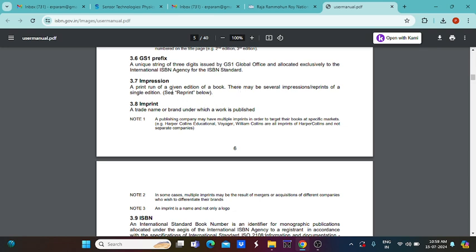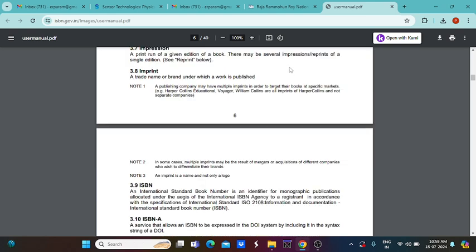Next is impression, a print run of a given edition of a book. There may be several impressions, that is, reprinting is essential, and that can be done with the help of this impression. And another thing is imprint, a trade name or brand under which a work is published.